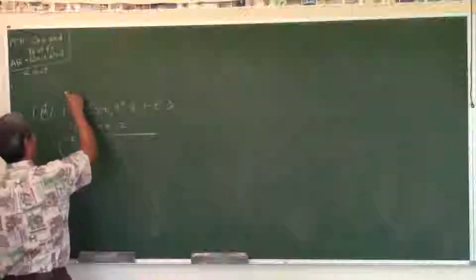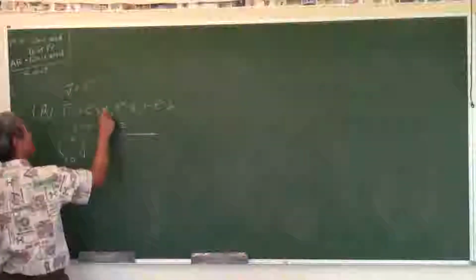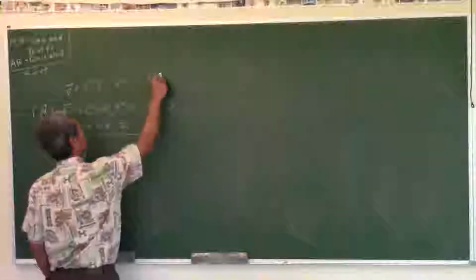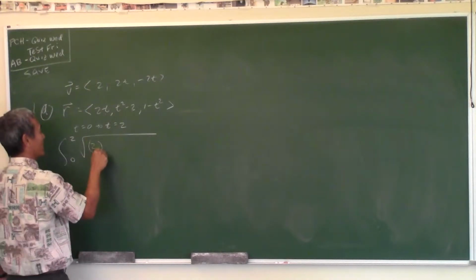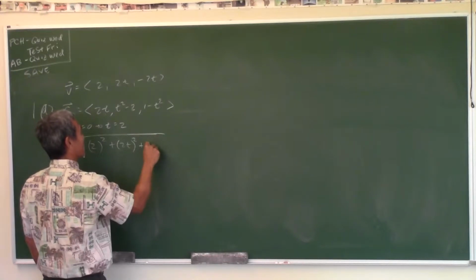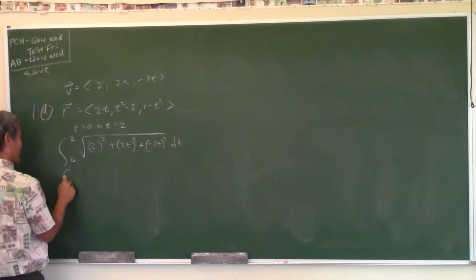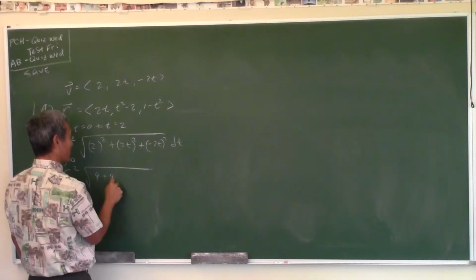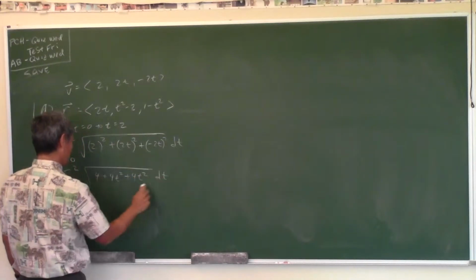So, the velocity vector is the derivative. So what is dx/dt going to be? What's the derivative of that? 2t, and negative 2t, right? So it's going to be dx/dt squared, so 2 squared plus (2t) squared plus (negative 2t) squared, dt. Now, is this integral easy to do? Well, let's see. 4 plus 4t squared plus 4t squared, dt.